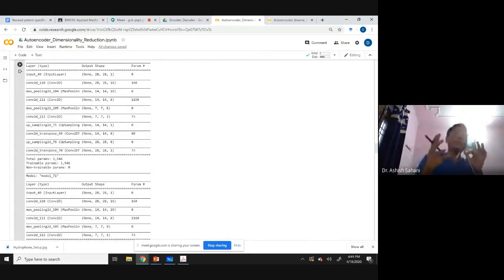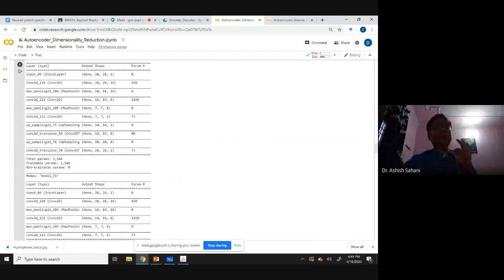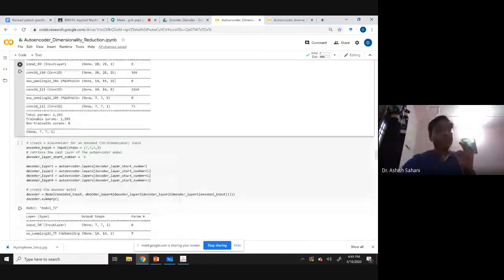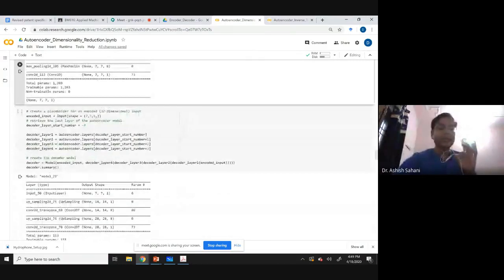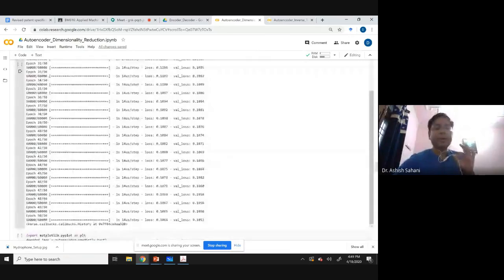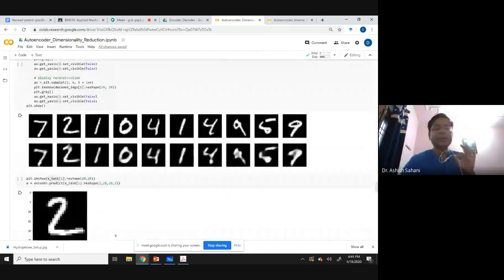So you are representing 784 pixels with 49 pixels. Of course, as the number of pixels is 49, which earlier was just 4, the representation will be much clearer. So you can see, this is almost very clearly translated.